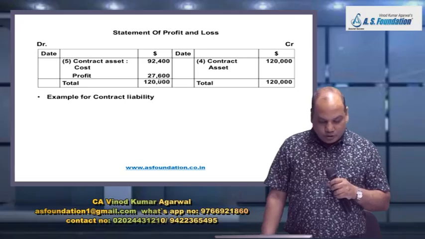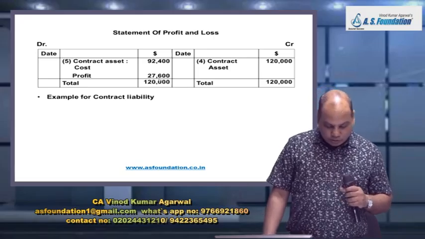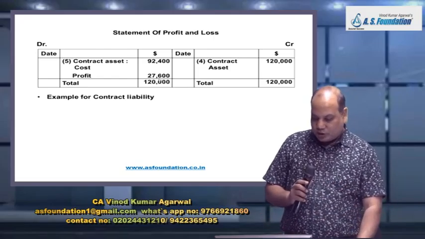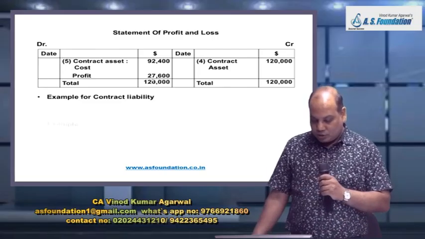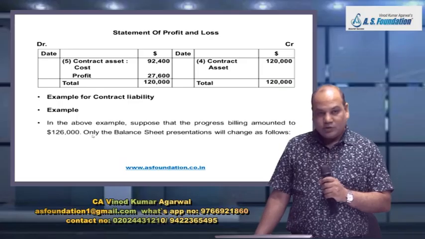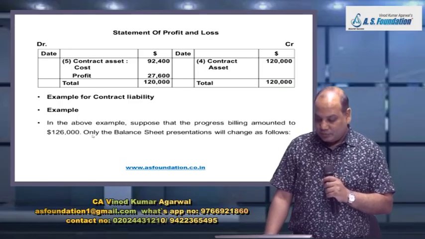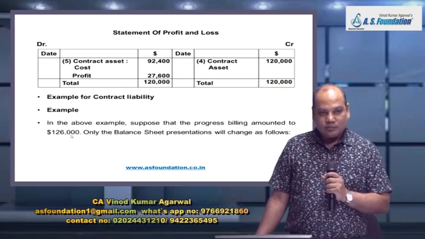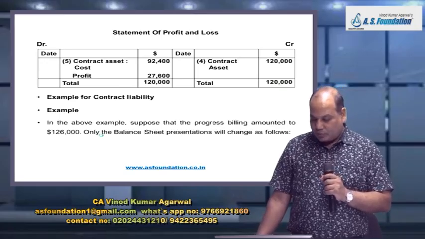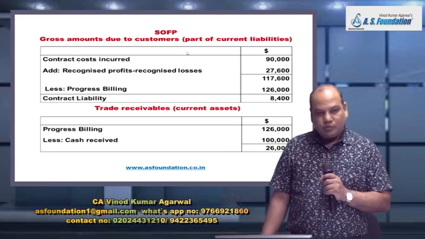Okay. Now in the same question, they are going to make a small twist. And what is the twist now? They are saying that suppose in the previous example, the progress bill amount was 1,26,000. So the format of SOFP would change now.